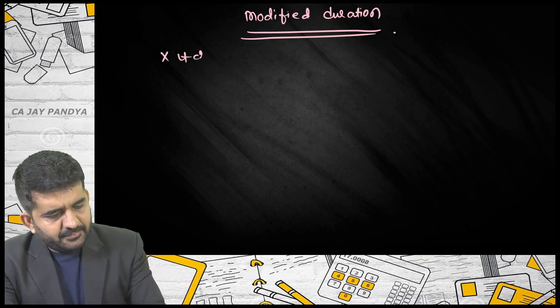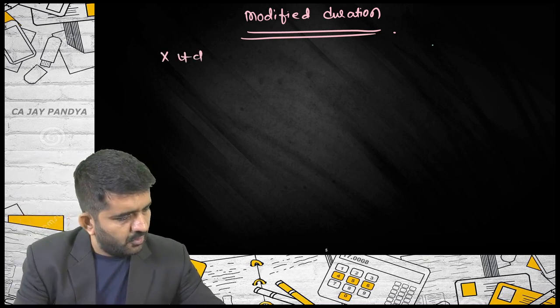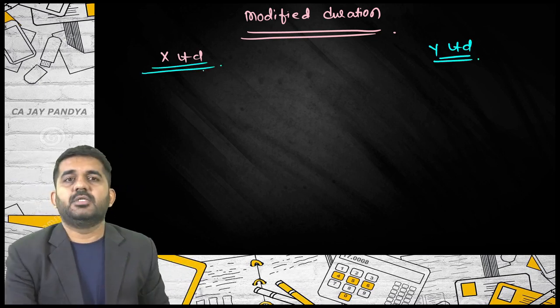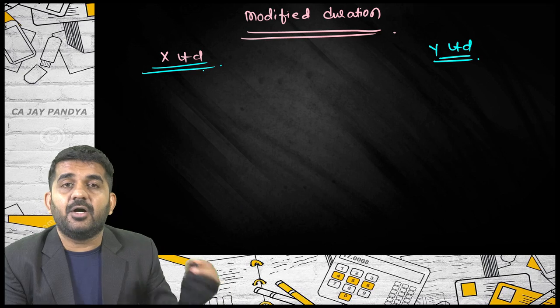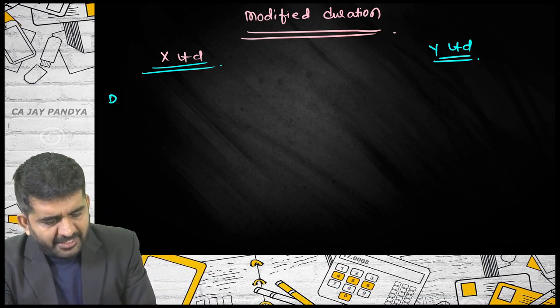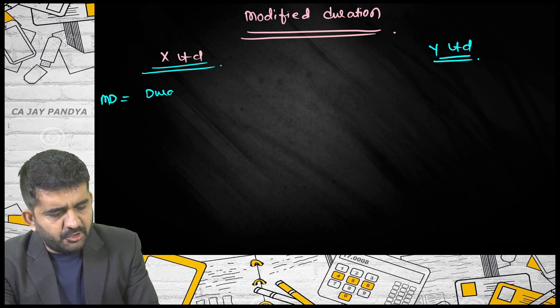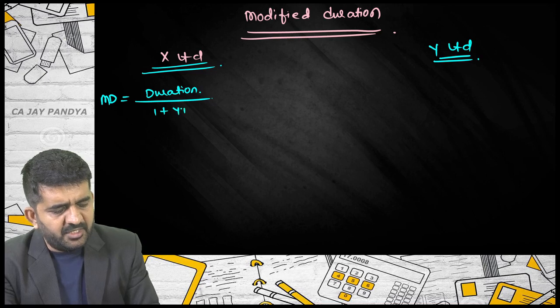X limited, Y limited again. First, I am helping you to calculate modified duration. It is nothing but duration upon 1 plus YTM.